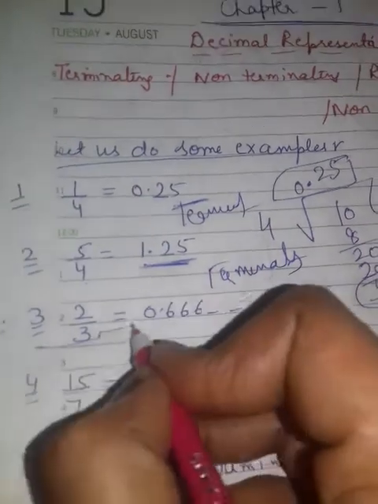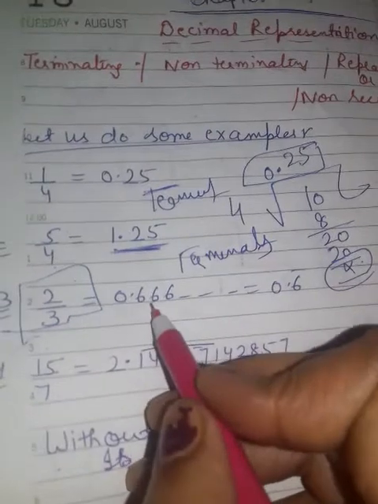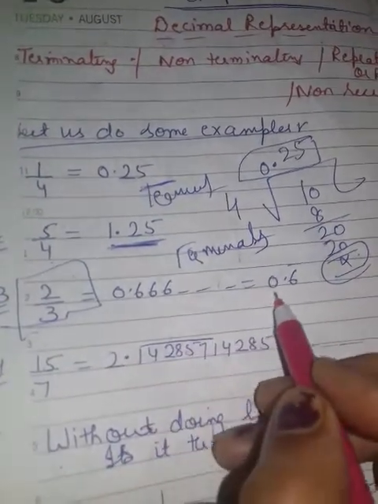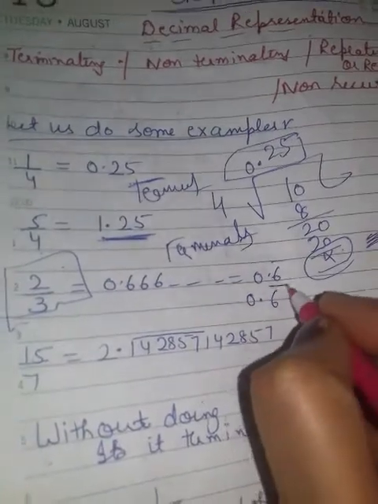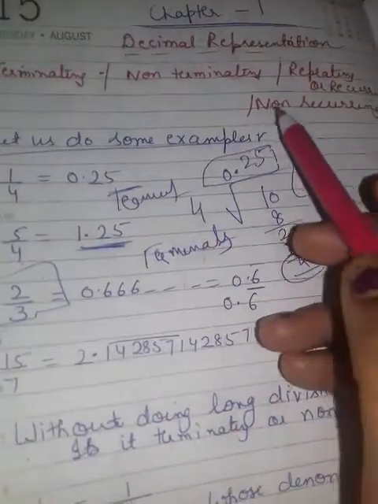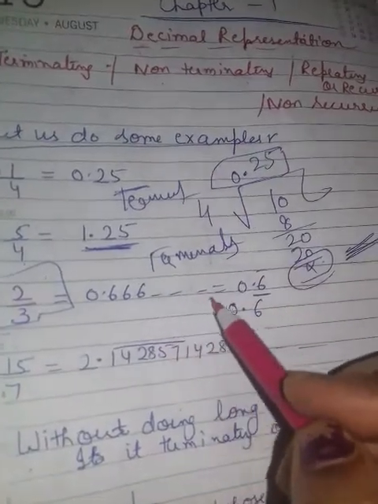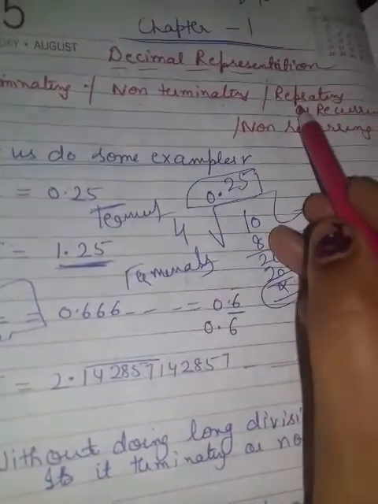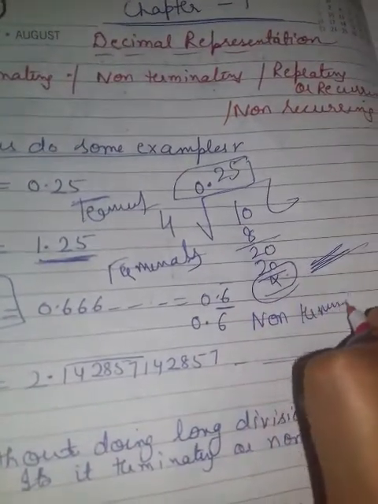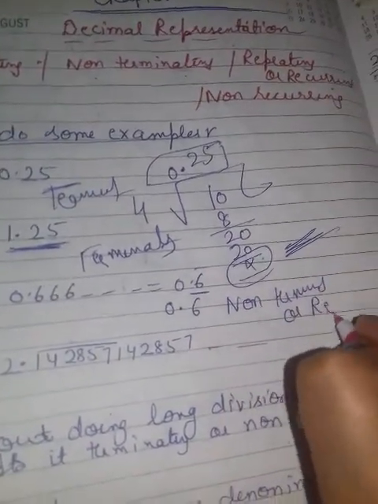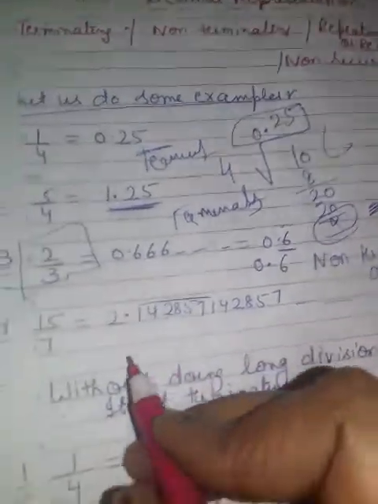Next is 2 by 3. If you divide 2 by 3, you get 6 infinitely, so you can write 0.6 bar. What name do you give it now? Non-terminating, because it does not stop. It goes again and again and repeats. So what is the answer? Non-terminating or recurring, yes, repeating. We can say recurring and repeating both have the same meaning.